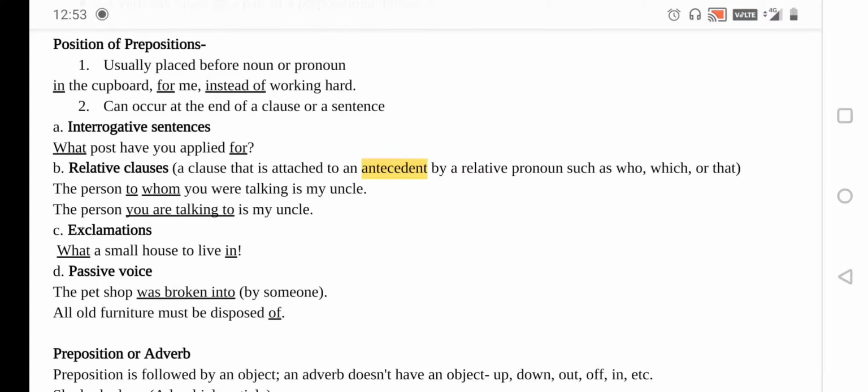Hello my dear children, today we'll be discussing the position of prepositions in this particular video. This simply means how and where the preposition is placed in a sentence. The very first one is that it is usually placed before a noun or pronoun, as we have discussed in the initial video also,